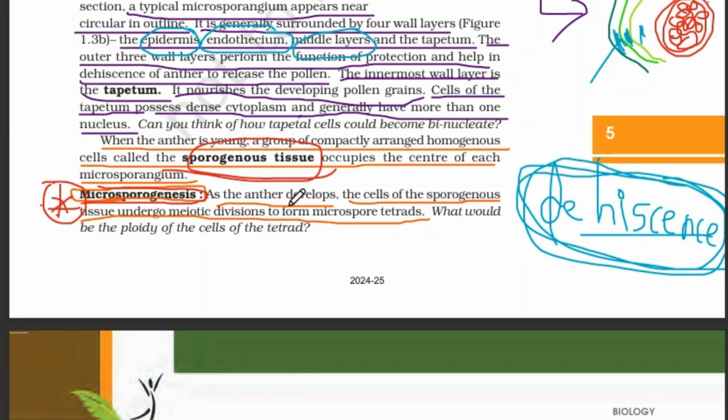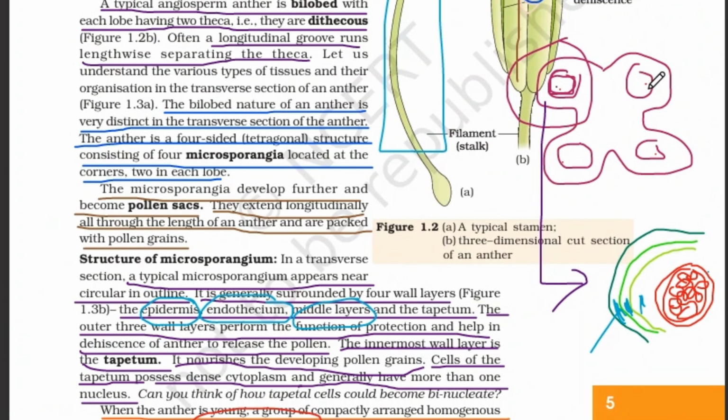When the anther tries to achieve maturity, the cells of the sporogenous tissue undergo meiosis and form these microspore tetrads. Please note down that these microspore tetrads are an immature form.